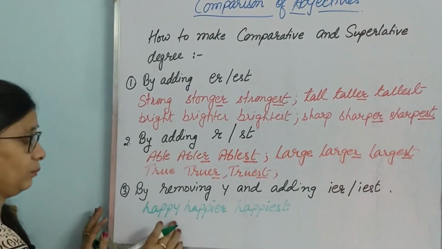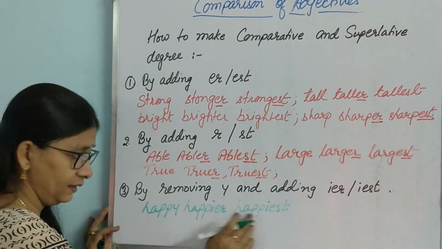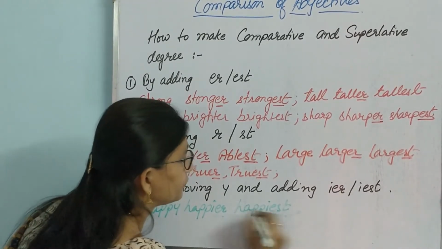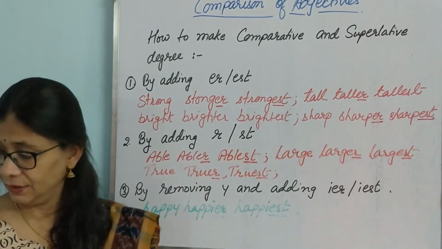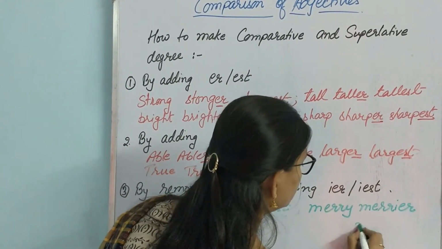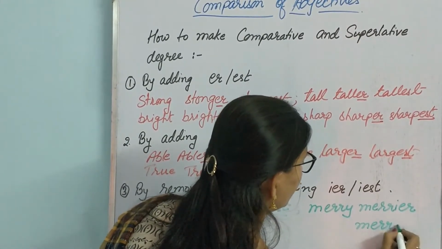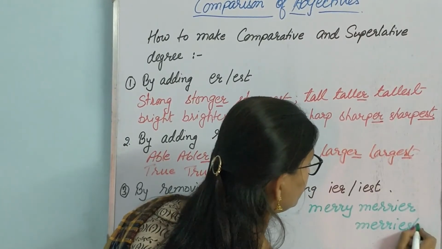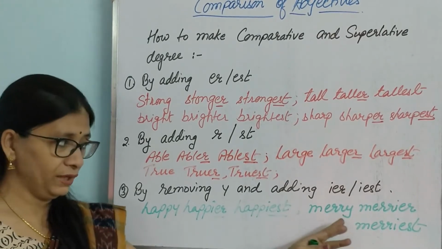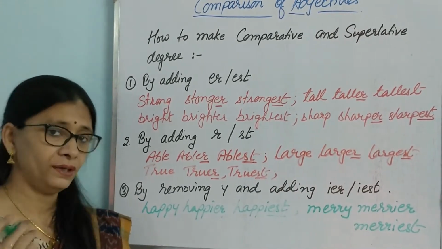So basically we are removing Y and putting I-E-R, I-E-S-T. Happiest. Then merry, merrier, merriest. So those words which end in Y, we remove the Y, put an I and then E-R or E-S-T.